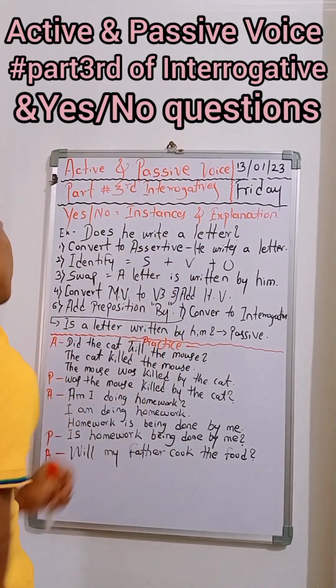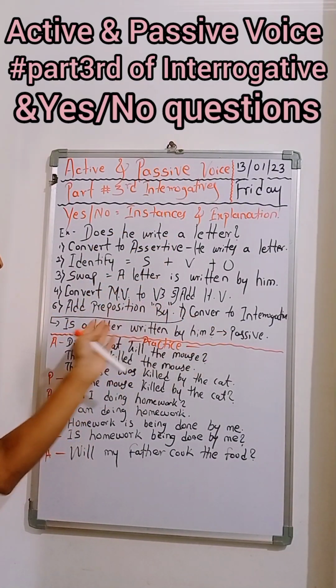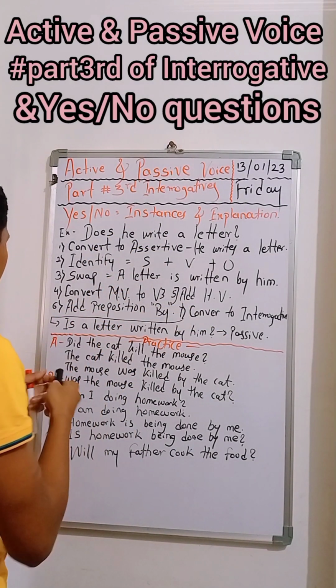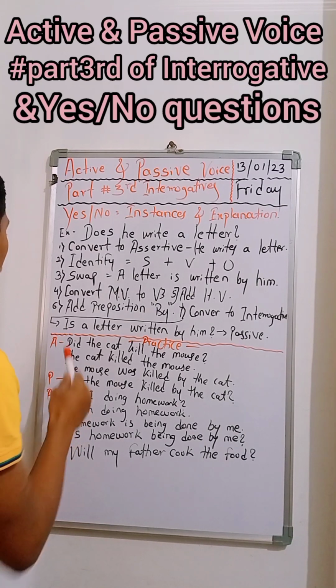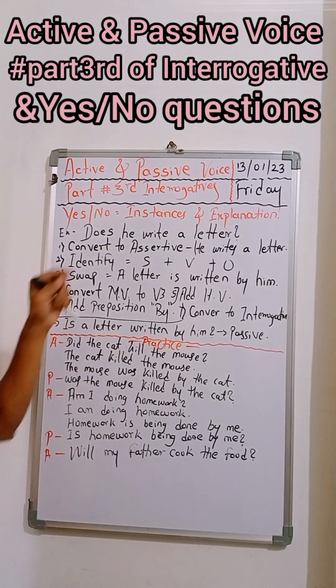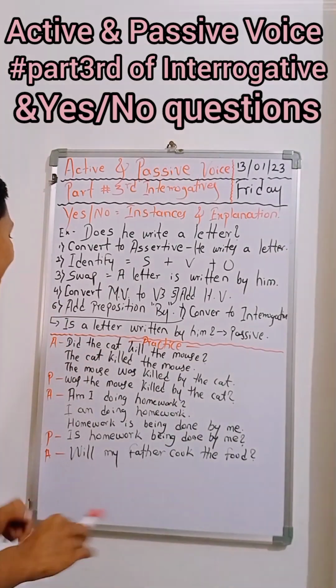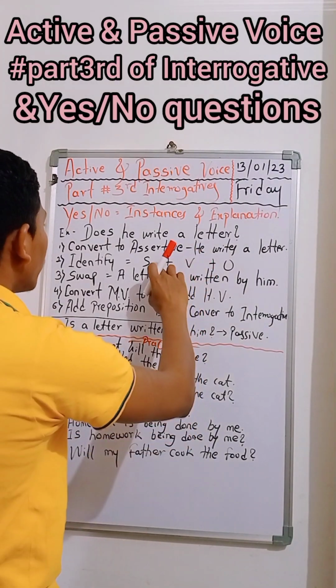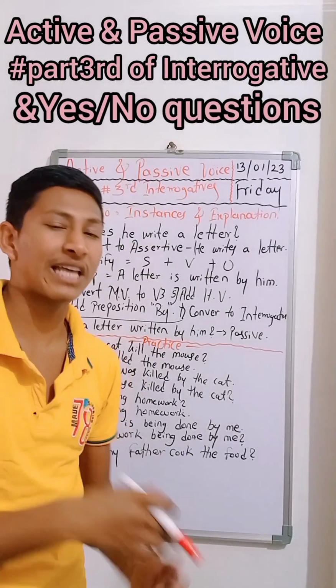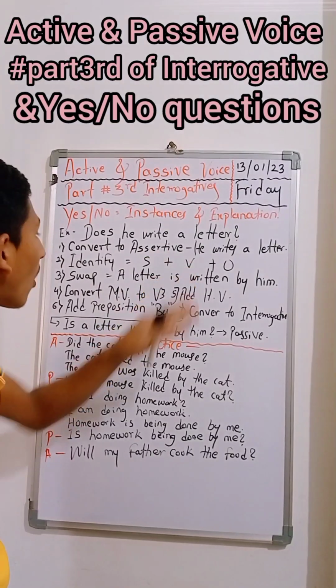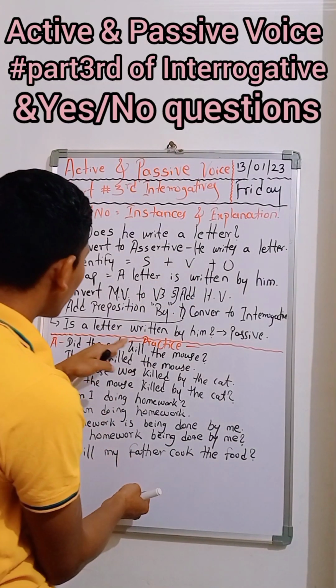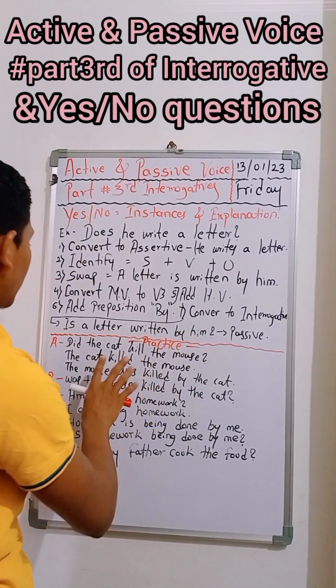Does he write a letter? Is a letter written by him? Again we took is. Why? This is does, this is the do form. Now we took the to be form, is, that's all. So I think if you go back to the video, then you will understand thoroughly what I talked about. And here we will move further to practice the instances.